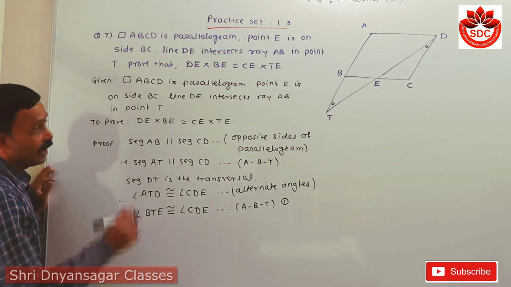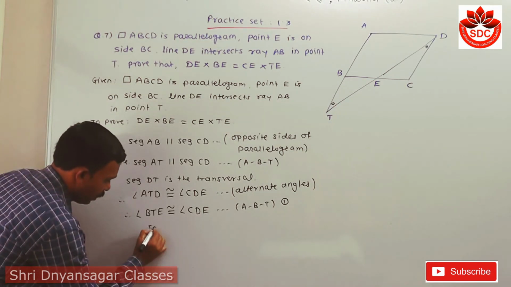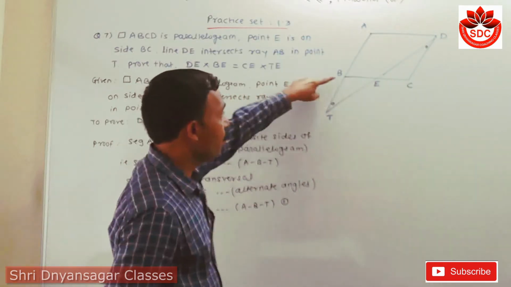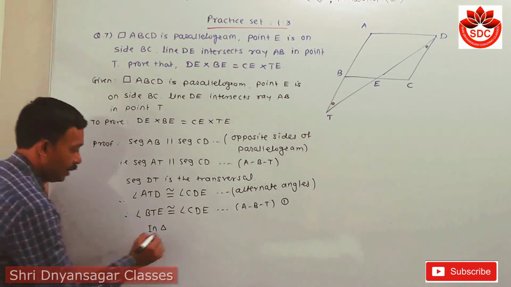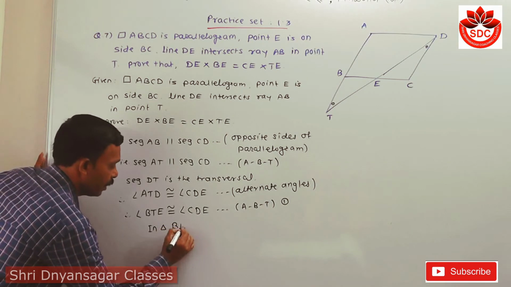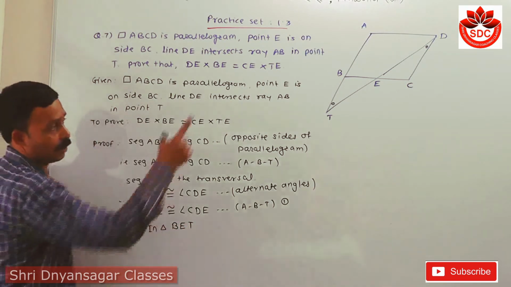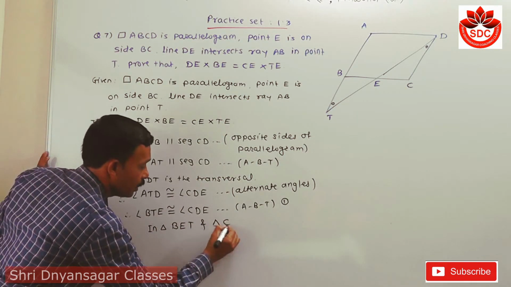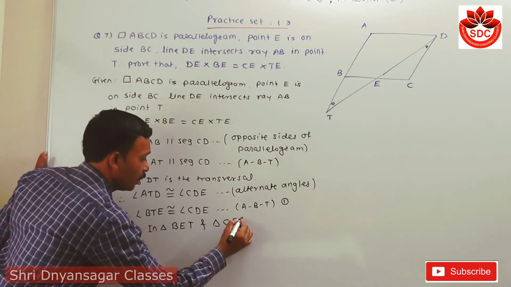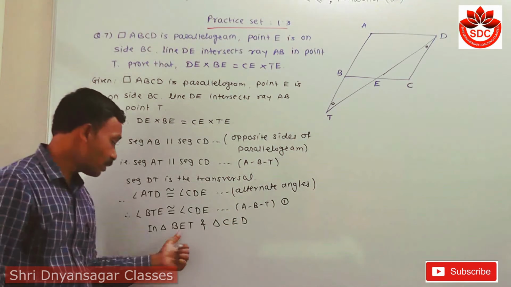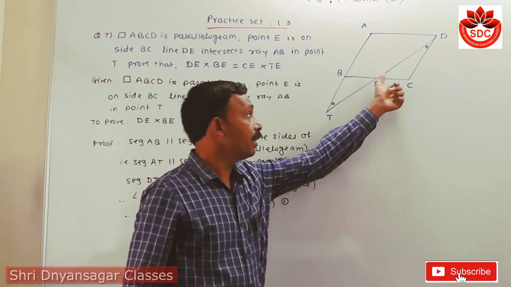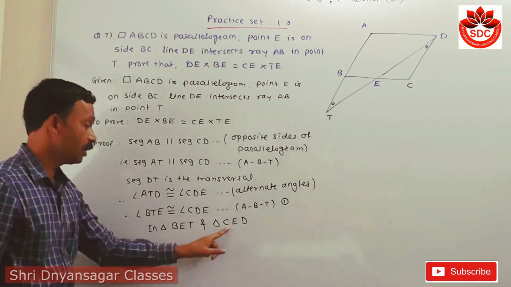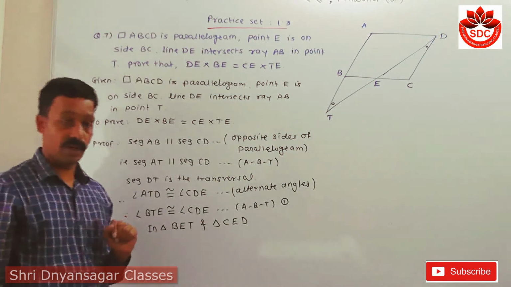Now we take two triangles. In which triangle? Start from the vertex B. Then in triangle BET, look at BET. Then the second triangle I will take here, the vertices starting from C, E, D. Why have I taken this? Because the angles at E are opposite, they are congruent. So take it in the middle position and write the remaining by using the proper vertices.